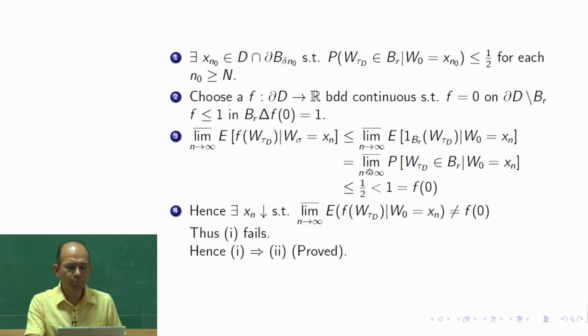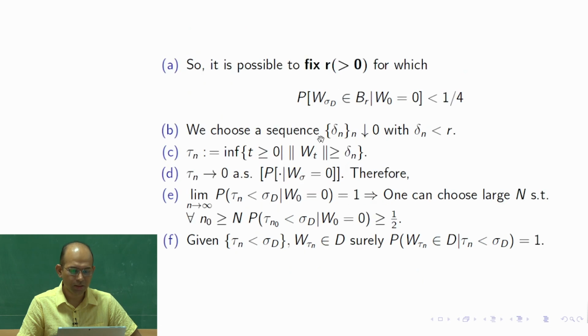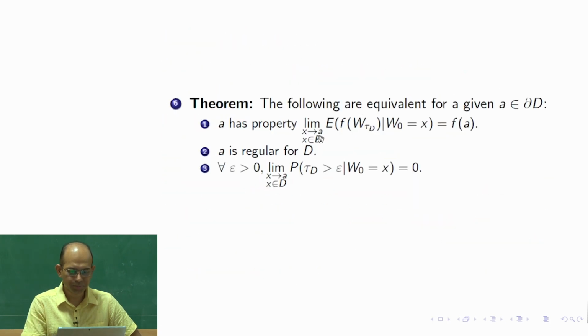So this lim sup would always be less than or equal to half. That is strictly less than 1, but 1 is the value of f at 0. So we got that this is not equal to this, it is strictly less than this value, whereas xn still converges to 0, correct, because that is the point that x converges to.